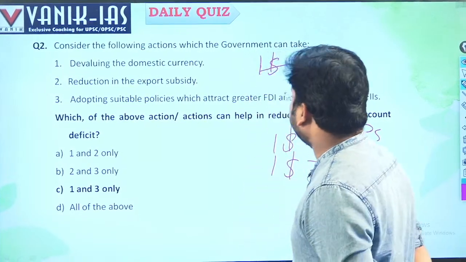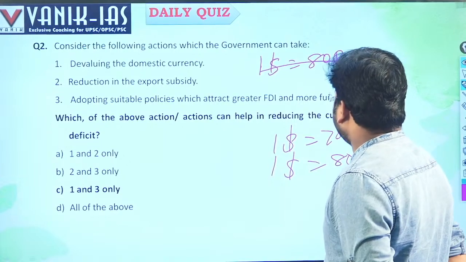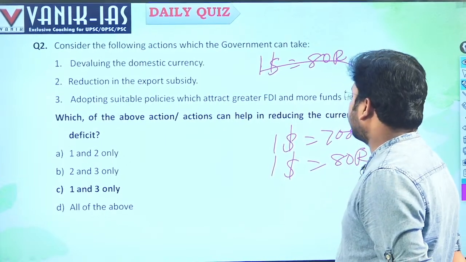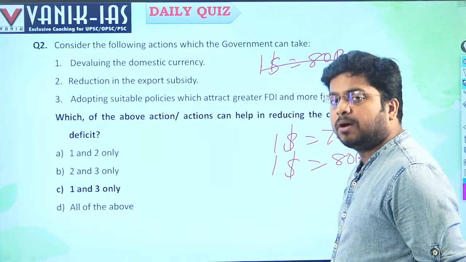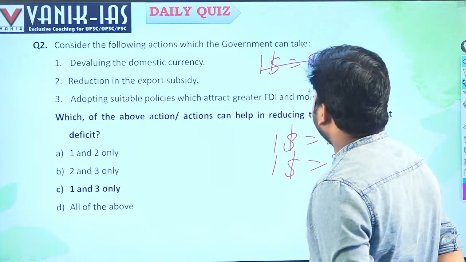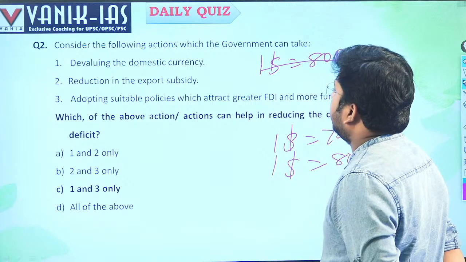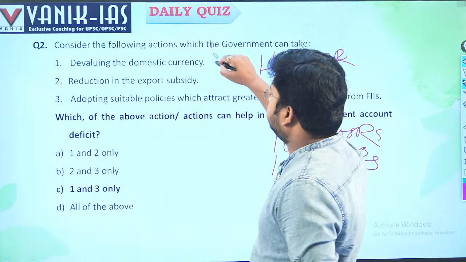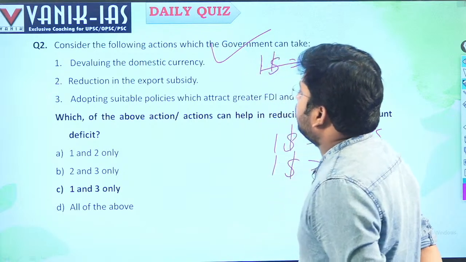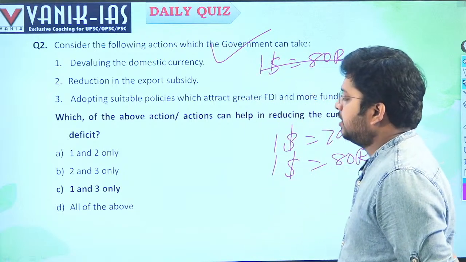But if we devalue our money, what will happen? It will boost our exports, and that will address our current account deficit. So this is right.